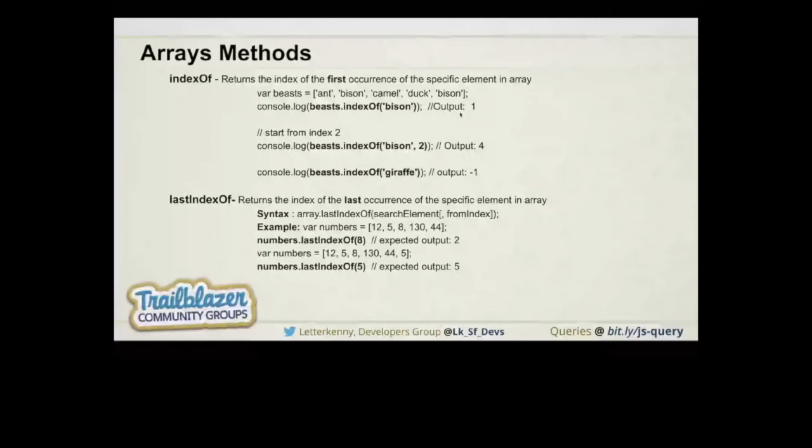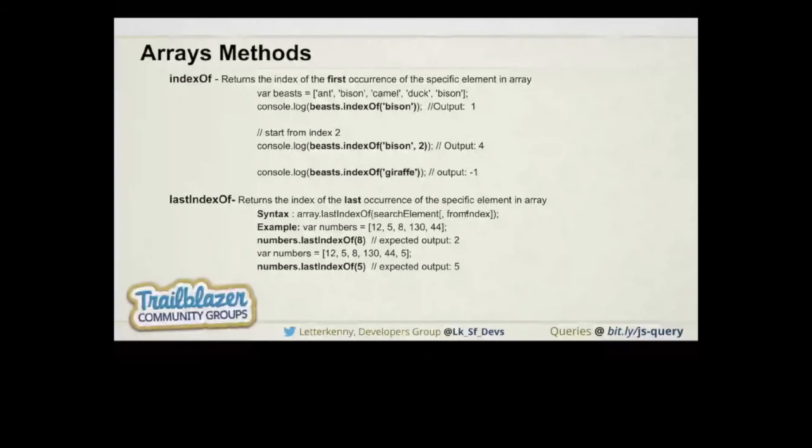So that was indexOf, and now we are talking about lastIndexOf. In indexOf it checks the first occurrence. In lastIndexOf it checks the last index that matches the given condition that we are passing. So same example that we have. The syntax is array dot lastIndexOf and the search element that we are calling, and from where we need to access that.